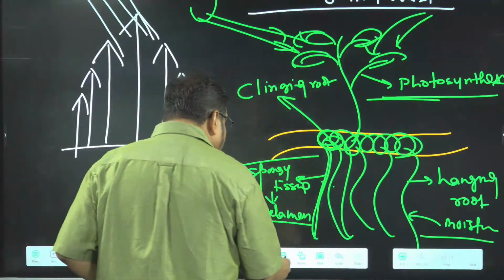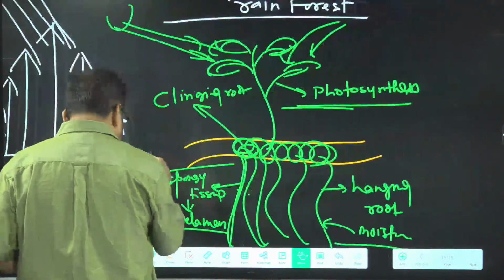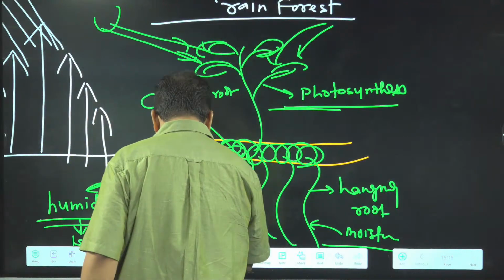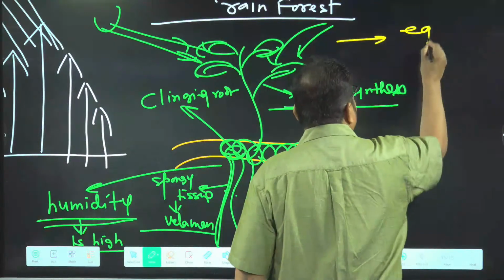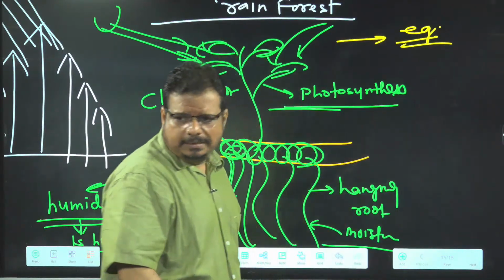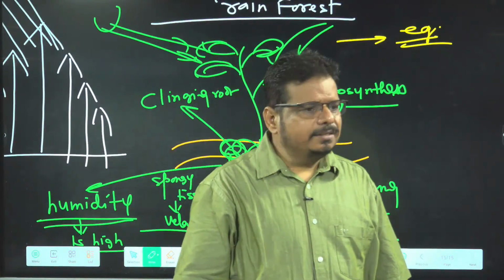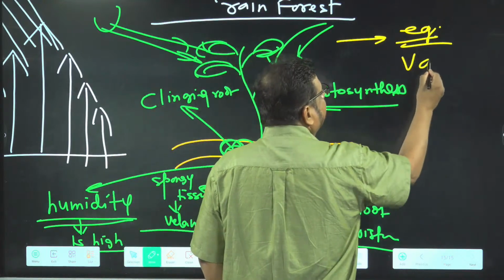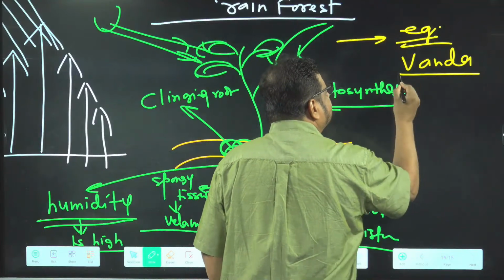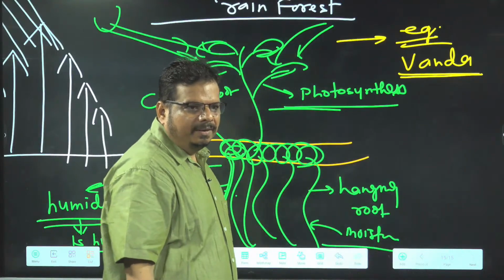Can you tell me an example of this plant? Can you tell me one or two examples of epiphytic plants? Hurry up. What should be the example? Yes, children. Vanda. Another example. Orchid.